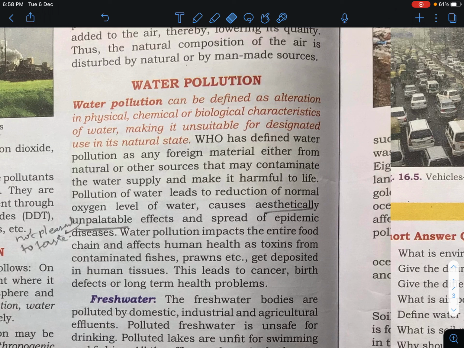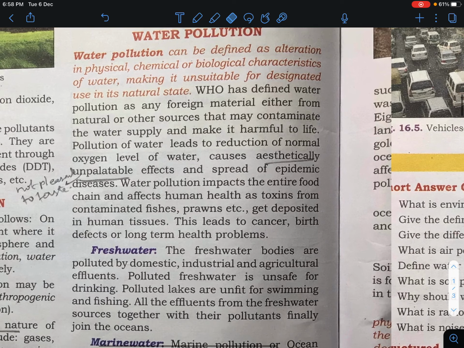In water pollution, basically there is an alteration in the physical, chemical, and biological characteristics of water, making it unsuitable for designated use in its natural state. WHO has also defined that any foreign material, either from natural as well as other sources, that may contaminate the water supply makes it harmful to life. Water pollution impacts the entire food chain and affects human health, as toxins from contaminated fish, prawns, etc. get deposited in human tissues, and this leads to cancer, birth defects, or long-term health problems.